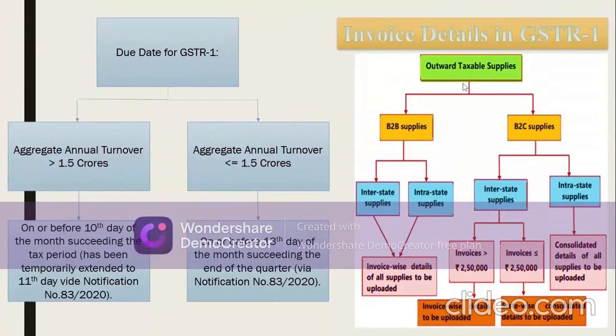Moving forward, what about the due date for GSTR1? Recently, through notification number 83/2020, the government has provided for a staggered due date for GSTR1. In case your aggregate annual turnover exceeds Rs 1.5 crore, then GSTR1 needs to be filed on or before 10th day of the succeeding tax month.